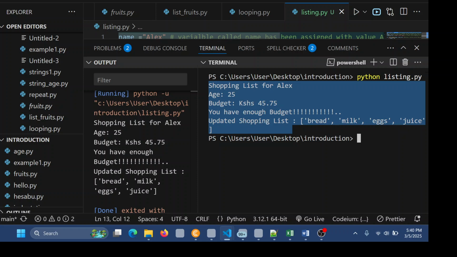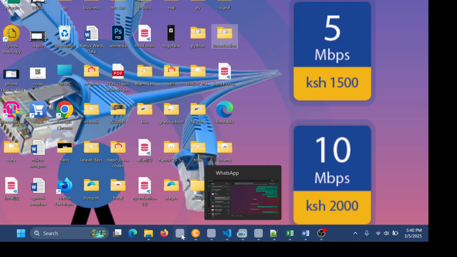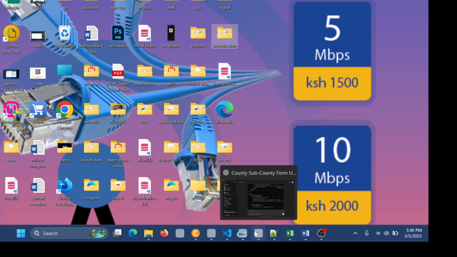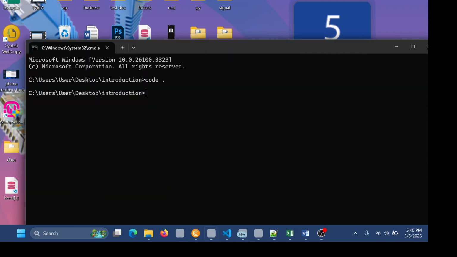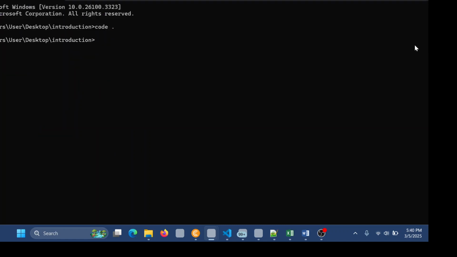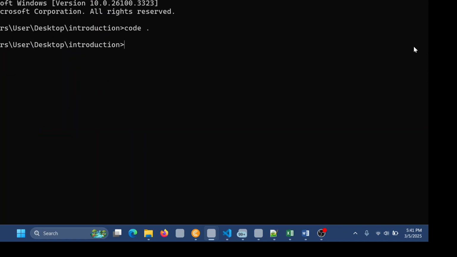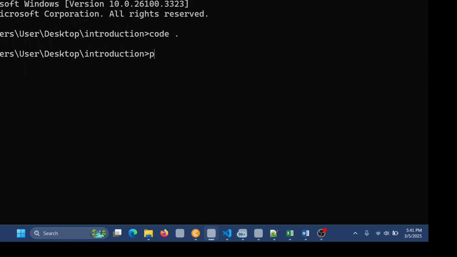Well, guys, let us proceed. Let's test again. We normally test. We also test using the command prompt. So I will maximize so that everybody is able to see. I say Python space list.py.